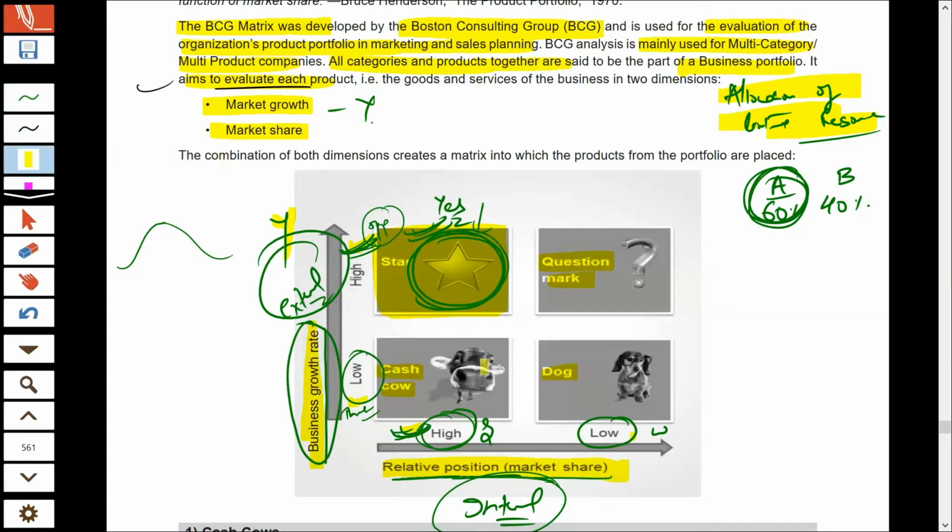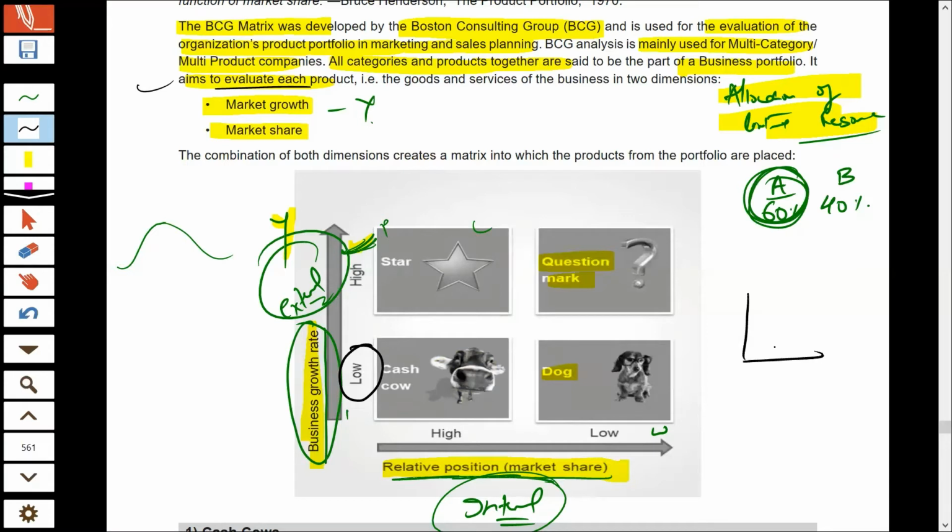Next, we try to understand what cash cows are. If you just take these two things, you can understand the position of a cash cow. Cash cows are formed when the industry in which you are operating has a low growth rate. That means the industry is in the maturity stage. There are no more customers that will be added into your market in future.